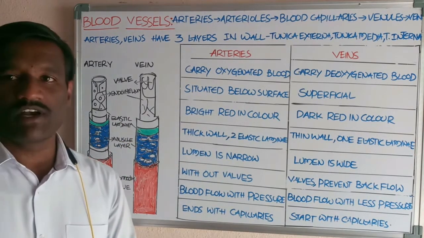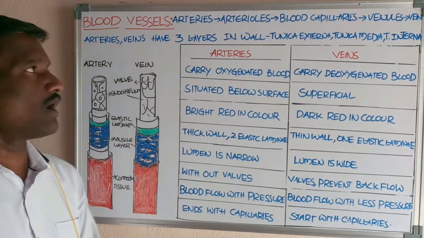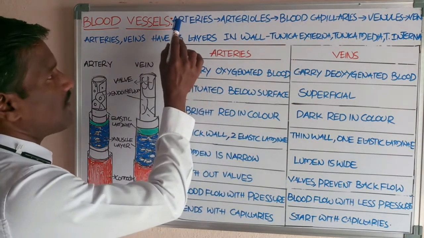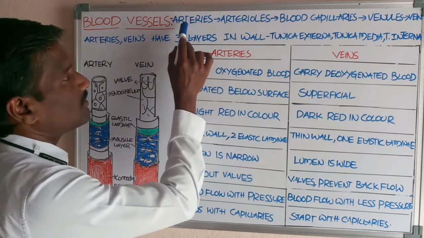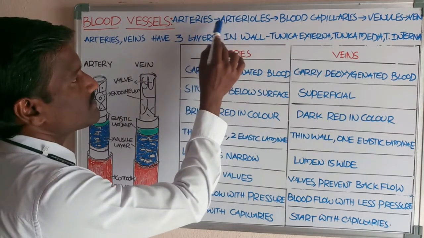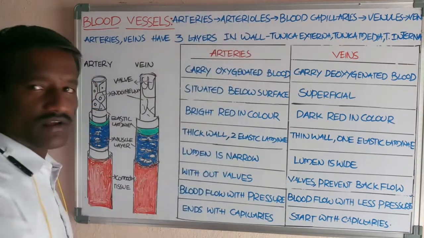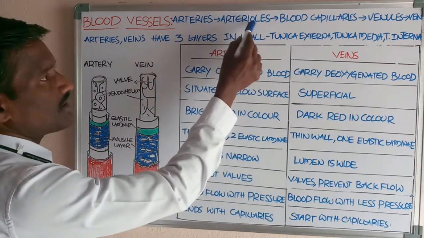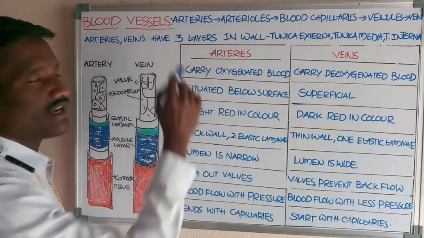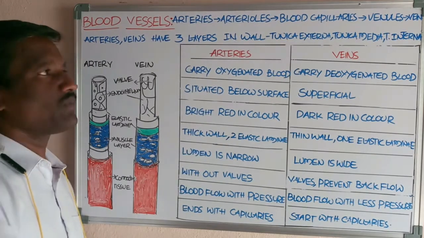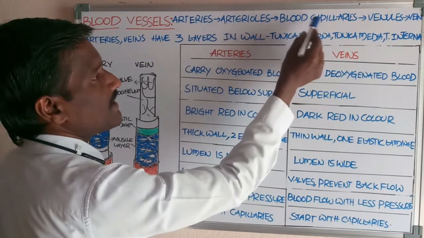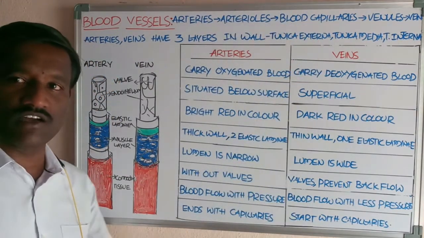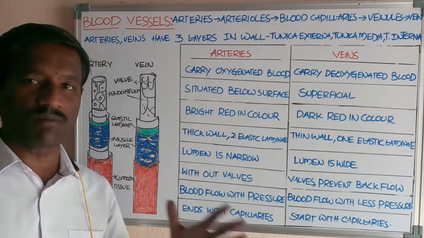The blood vessels are available in different forms. Arteries carry the blood from the heart and divide in the organ regions into arterioles. Arterioles have a lesser diameter than arteries and divide into blood capillaries at the region of the tissue cells in the body.